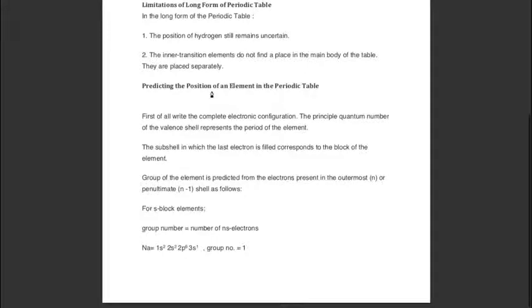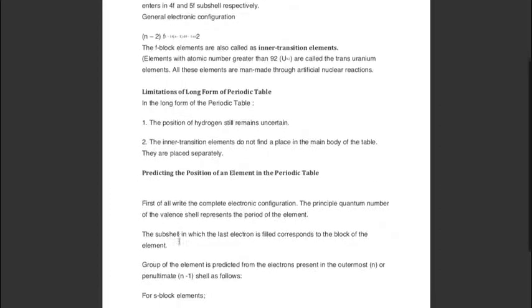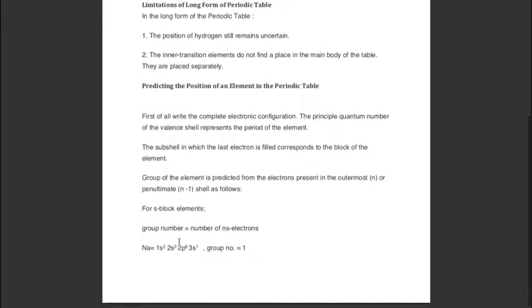Next, let us discuss how we can find out the position of an element in the periodic table. First, we have to write the electronic configuration of the element. The principal quantum number of the valence shell represents the period of the element. As I told you, in the configuration, the principal quantum number represents the period of the element. Let us discuss this process for each block element.